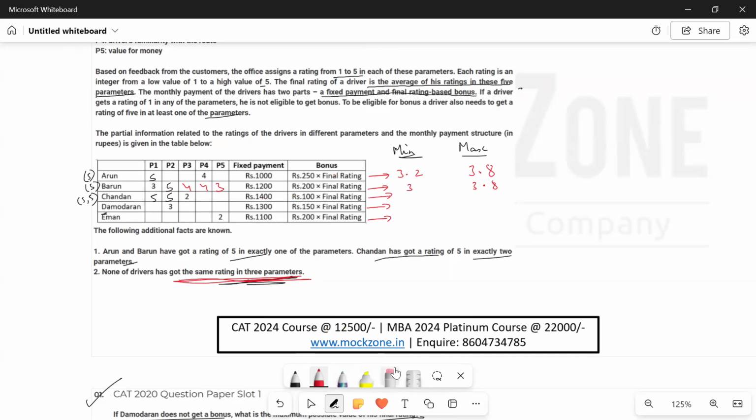And for C, let us calculate for C. The minimum for C will be 2 and 3. This will be the minimum for C, which is how much? 17. 17 divided by 5 is how much? 3.4. And the maximum value can be 4, 4, which is how much? 20 divided by 5. 4 can be the maximum value for C.